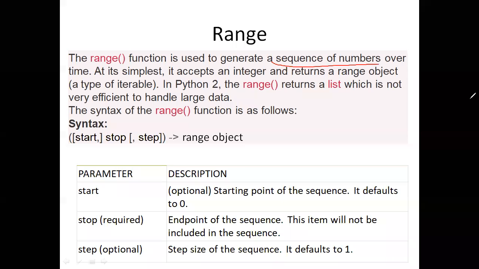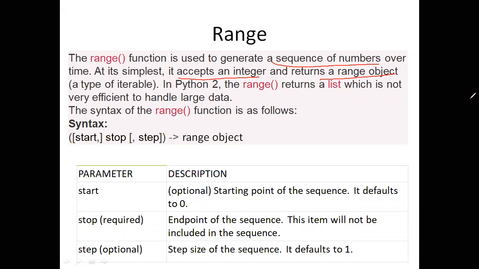Which generates a sequence of numbers means if you want a list of numbers, without typing, for example, I need to mention one sequence of numbers, like from 1 to 100, I need to create a list. So instead of typing a list of 1, 2, 3, 4, 5, 6, like that, you just mention the range method. Generally, the range method will return the object of range itself. It accepts integers only and returns the range object. It returns a range object. So it is also an interview question.